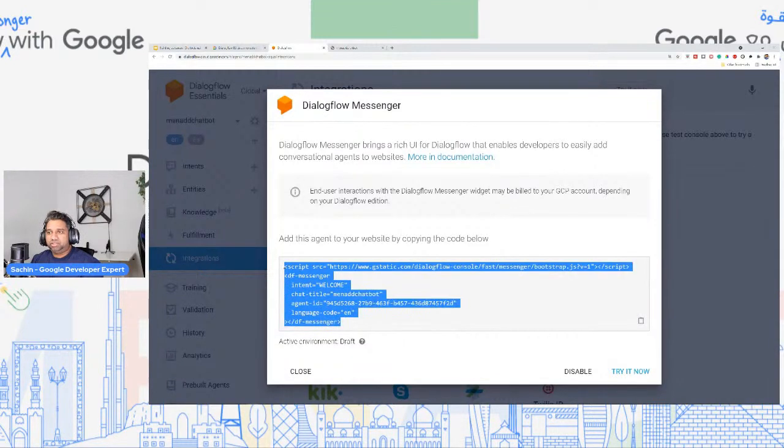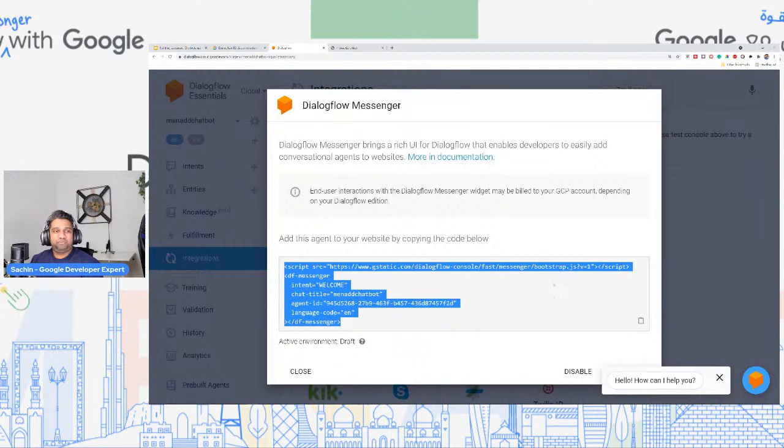So again, what you need to do is add this script into your website and you're good to go. But you want to see how it looks like? A simple example will be try it now. So when you do try it now, can you see this? This is what your bot would look like.